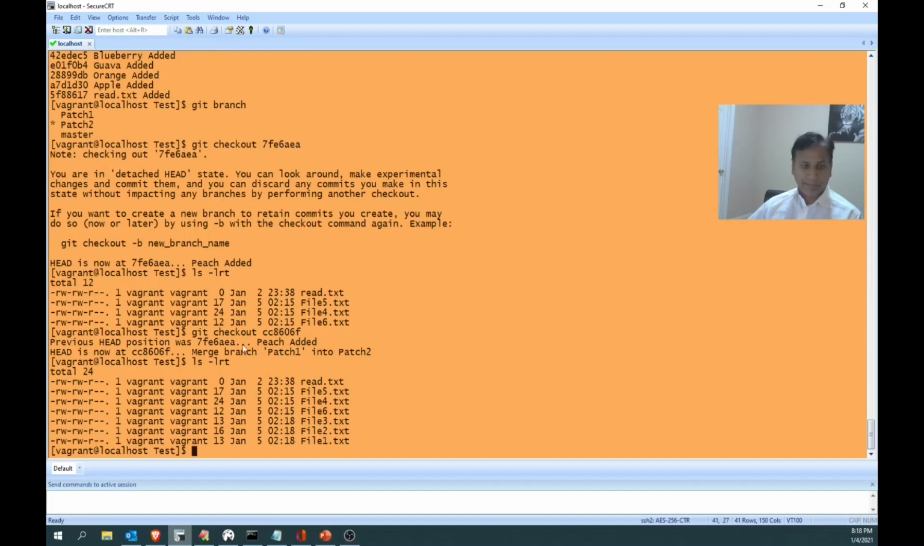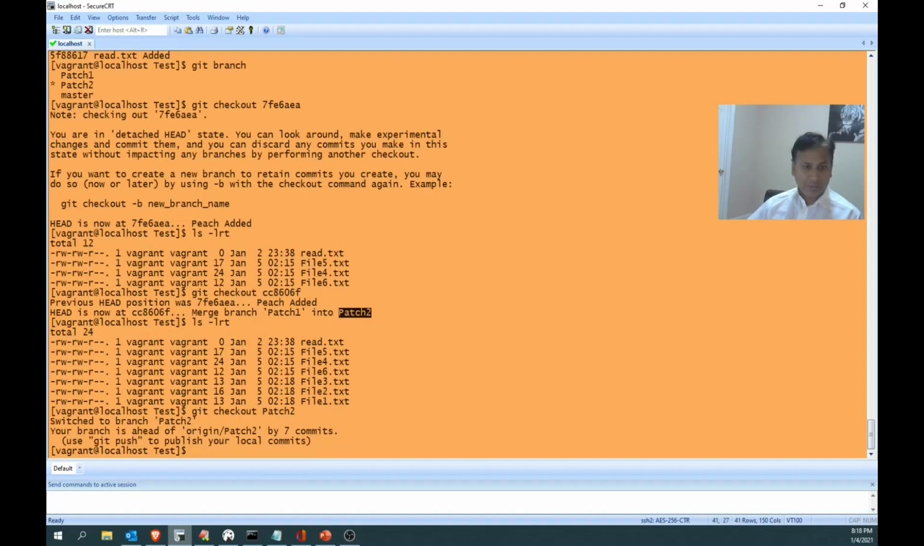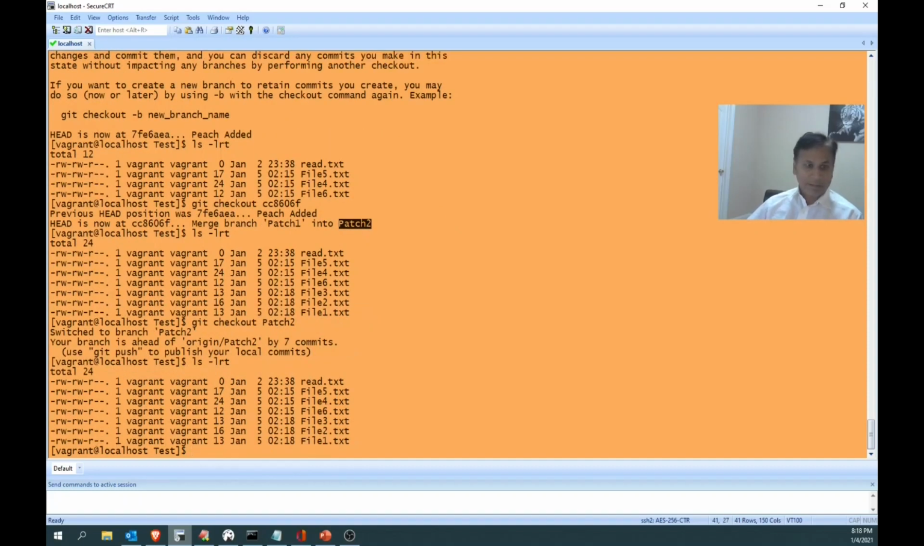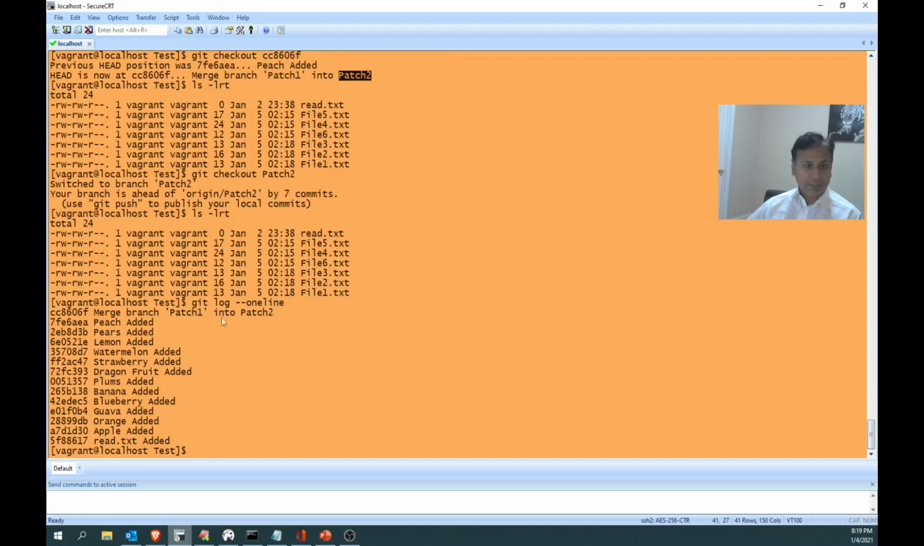Now I got everything back. So the head is back, but still it is detached. Now again, when I do git checkout patch 2, the head will be attached again. So in the git log, now we are in this.